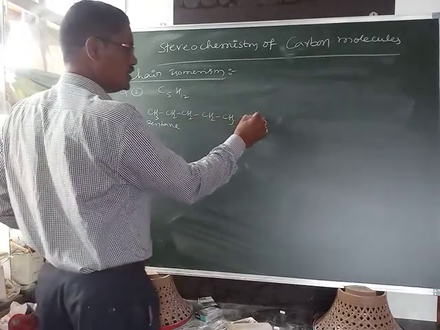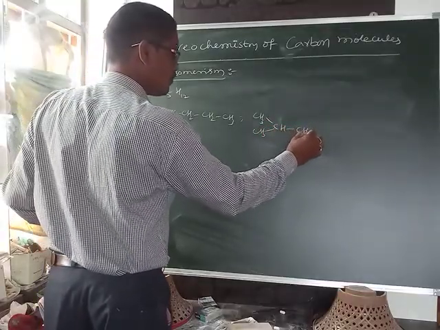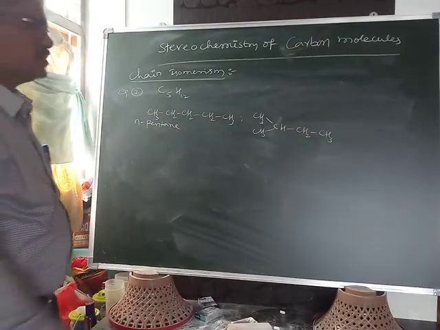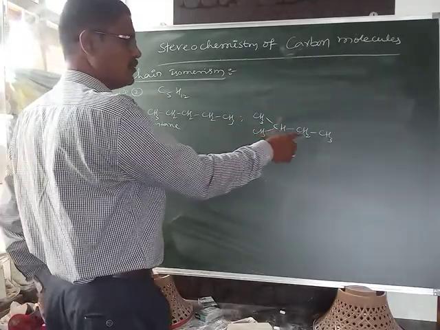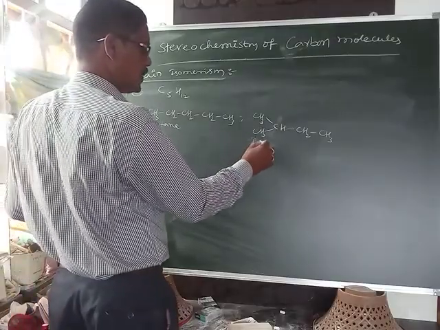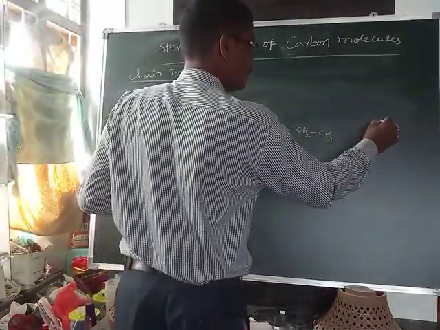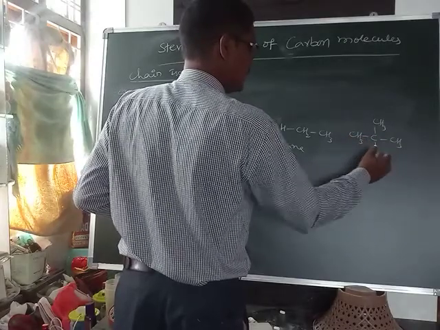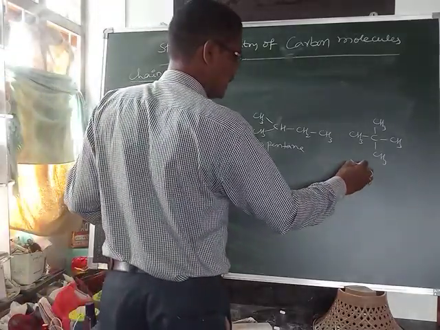One more is CH3, CH3, CH, CH2, CH3, 1, 2, 3, 4, 5 carbons, 3 plus 3, 6, 7 plus 2, 9 plus 3, 12. It is called isopentane. This is one more, with CH3 groups: here also 5 carbons and 12 hydrogens. This is called neopentane.